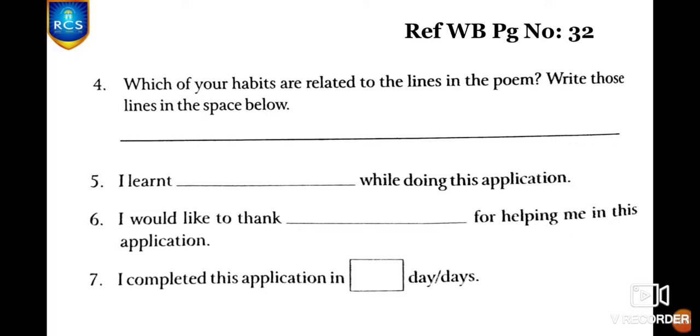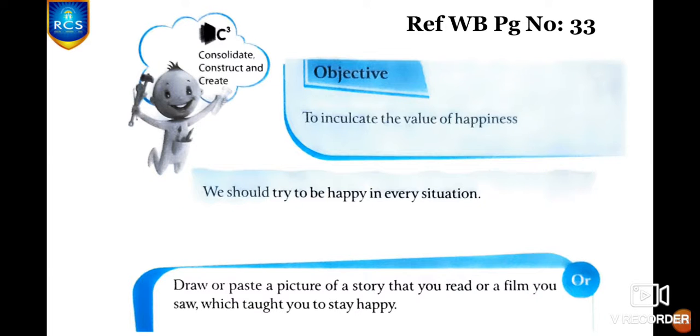And what you learned from this application part, and whom you would like to thank for helping you in this application, and how many days or how much time you took to complete this application, that you have to mention. And next one is C3 part. The objective of this C3 part is to inculcate the value of happiness. We should try to be happy in every situation.